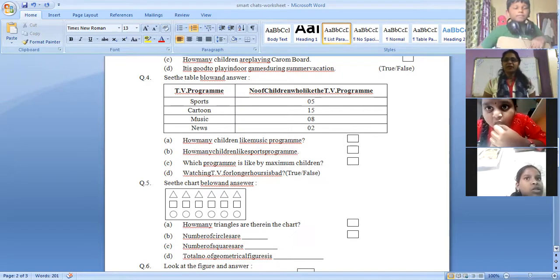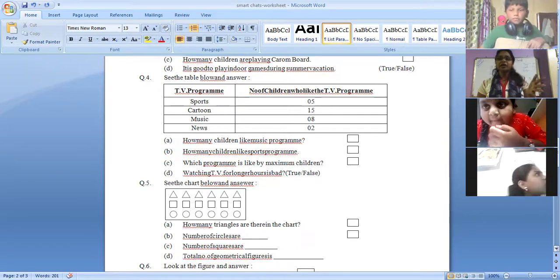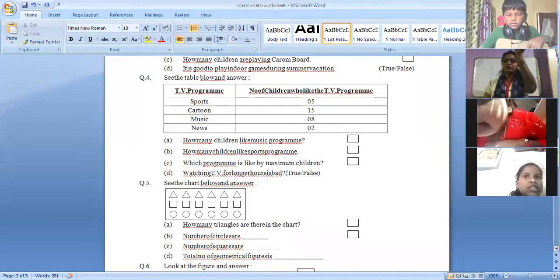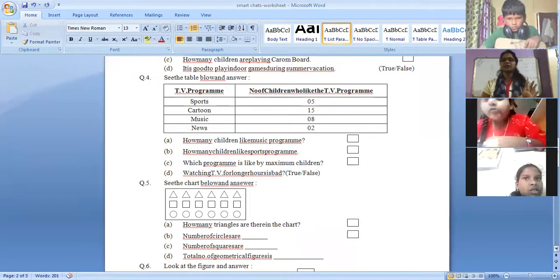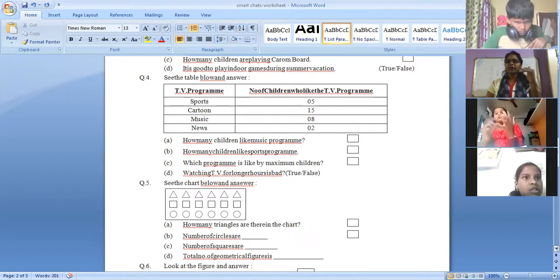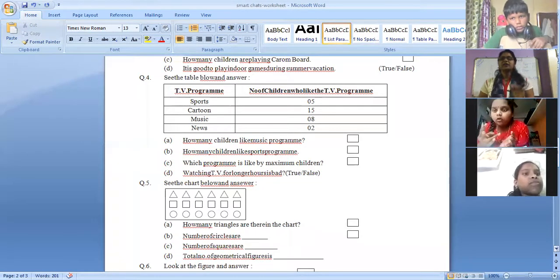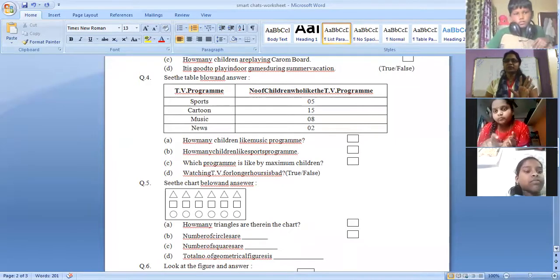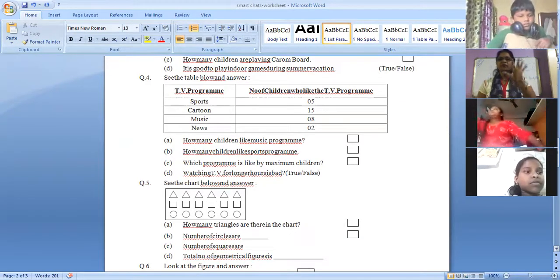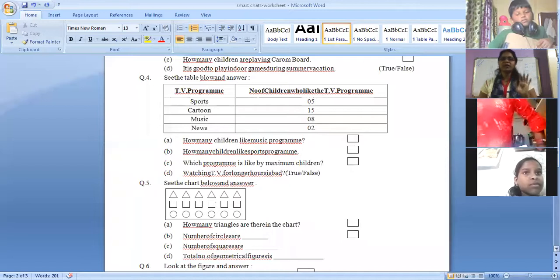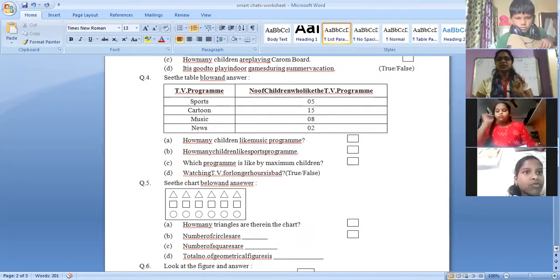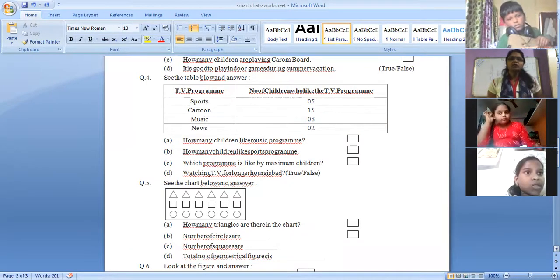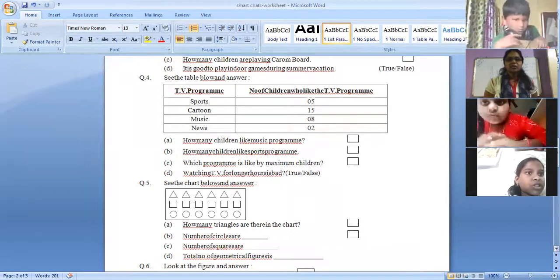30, ma'am. Very good. Whenever I say in total how many students, you have to add all the number of students. So 5 plus 15, 20. 20 plus 8, 28. 28 plus 2, 30. So here total 30 students are there. Out of 30, 5 like sports, 15 like cartoon, 8 like music, and 2 like news. Okay. So the same questions you have.